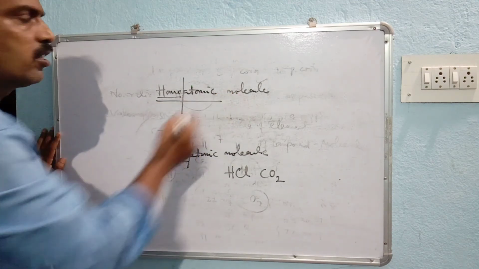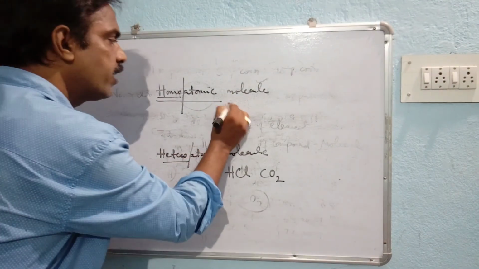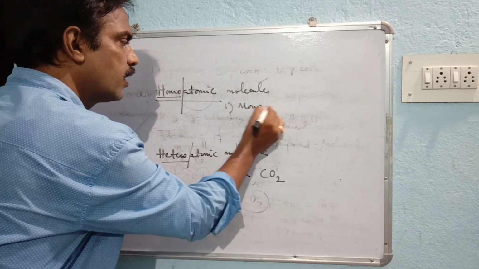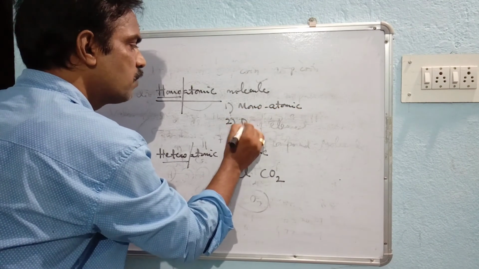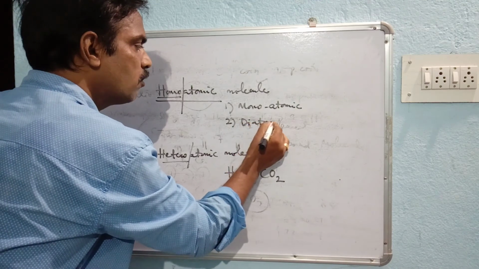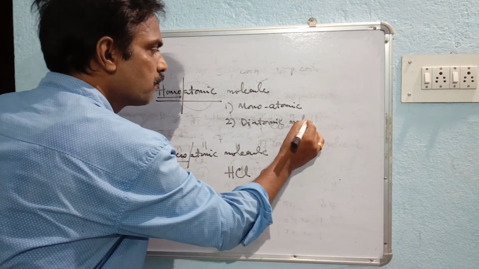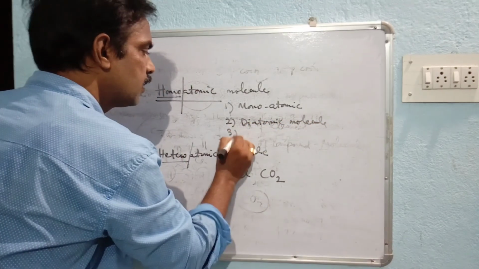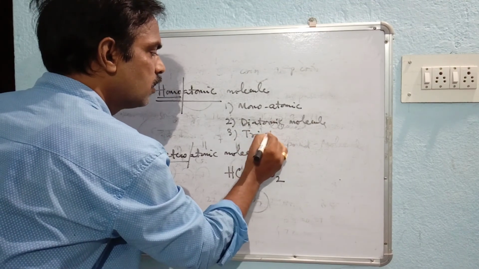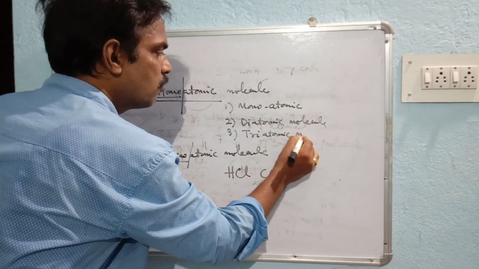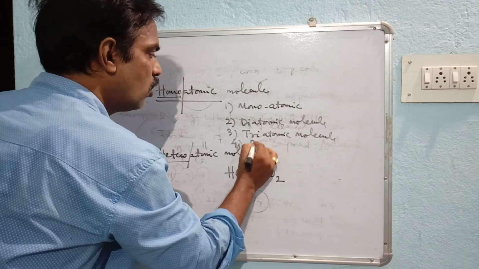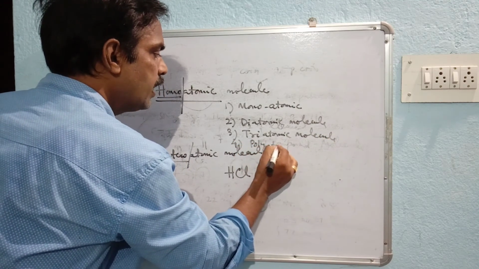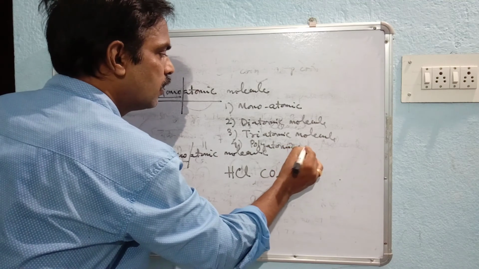In case of homoatomic molecules, there may be monoatomic molecules, diatomic molecules, triatomic molecules, then polyatomic molecules.